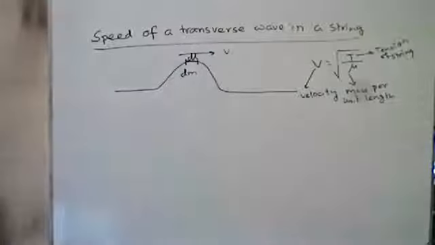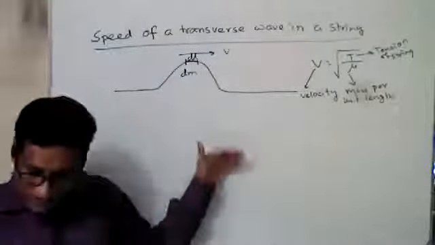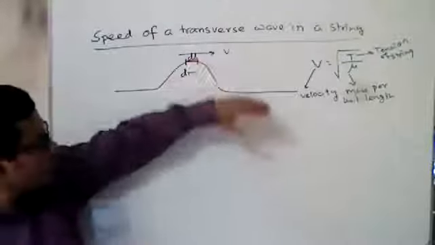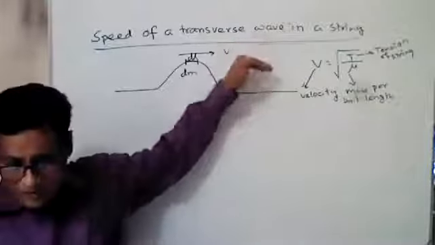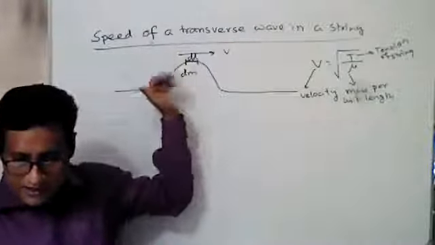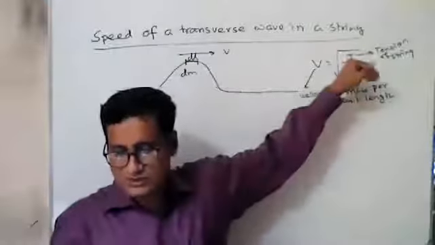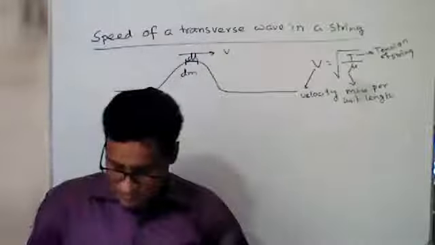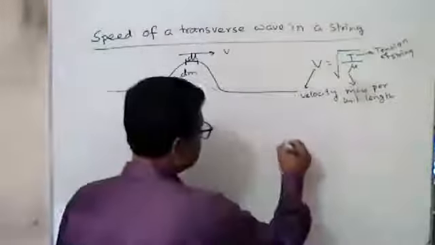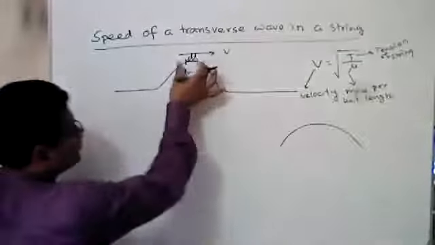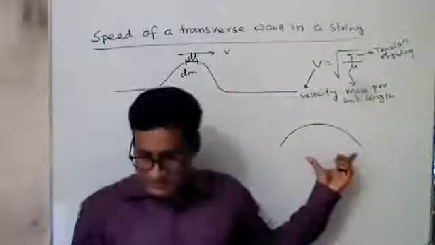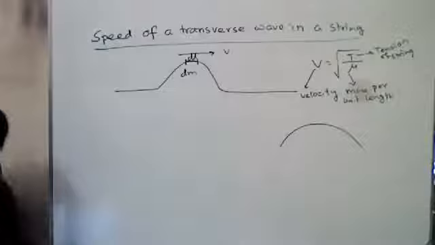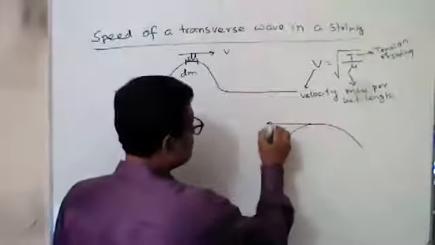If we are outside the wave, then we can say it is at rest. If we stand on the wave and travel in this direction with velocity v, then we can say the wave is moved backward. Suppose we zoom into this portion; it will look like this. So you have to remember the velocity of the wave is in this direction.